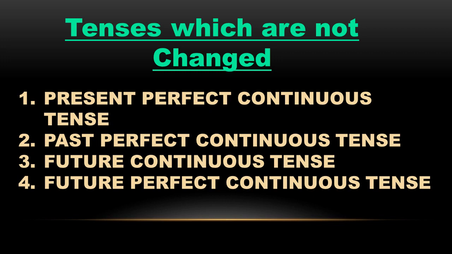Now, tenses which are not changed. Out of 12 tenses, only 8 tenses are there in which the forms of verbs get changed while changing from active voice to passive voice, but these 4 tenses remain unchanged: present perfect continuous tense, past perfect continuous tense, future continuous tense and future perfect continuous tense. So these 4 tenses remain unchanged.